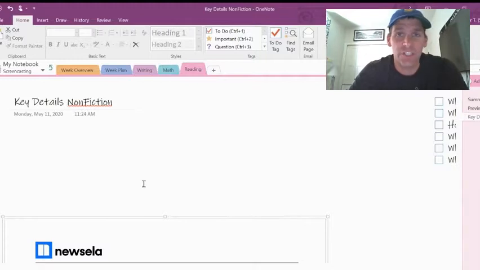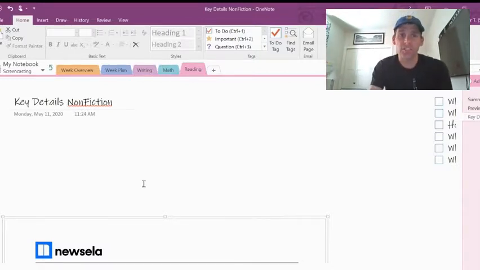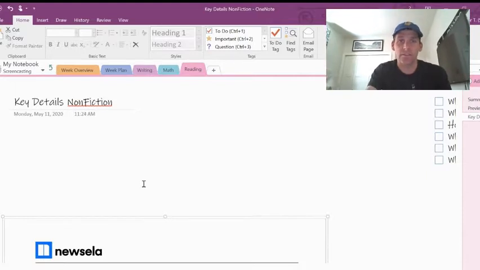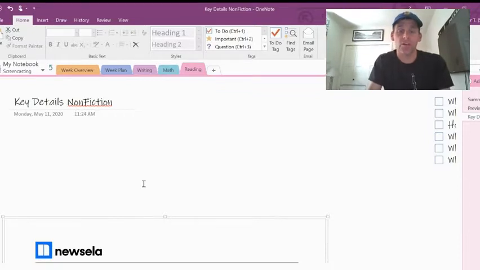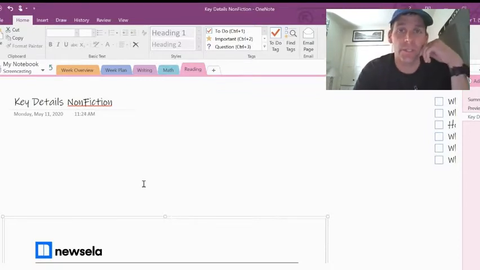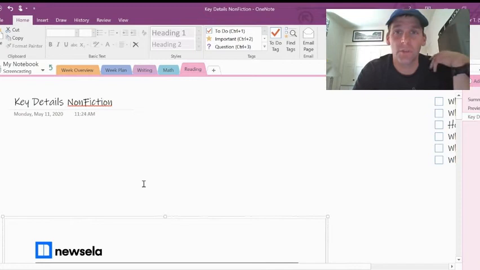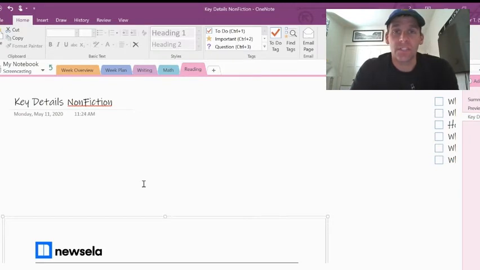Details in nonfiction texts. Again, nonfiction texts are those that are going to have information, lots of facts, and they're going to be trying to tell us something about the world. Sometimes it might be a news article, which is what we're going to have below, where something's happened and people are reporting about it. In other cases, it's just going to be simply about the topic, and you're going to need to be determining what information is most important.